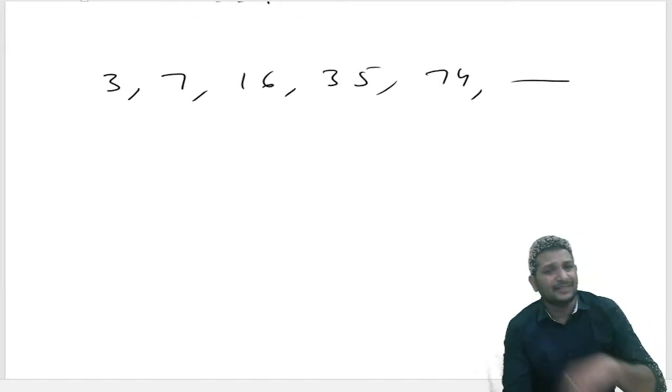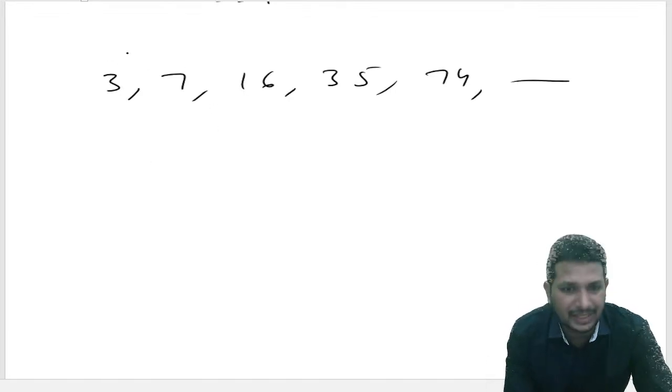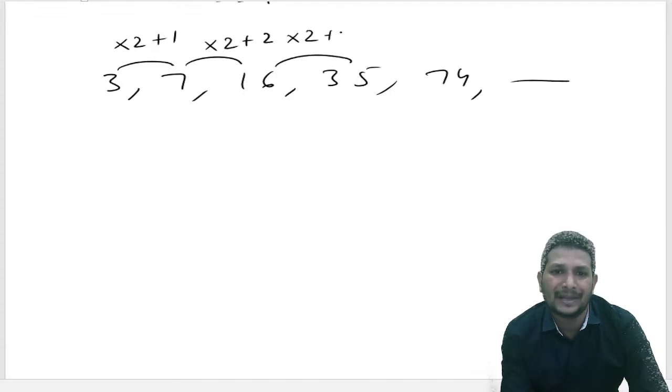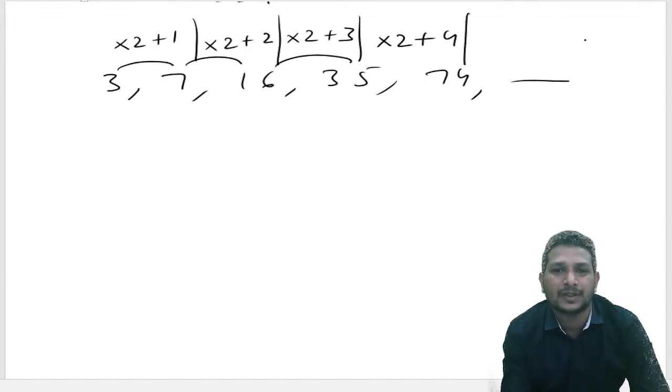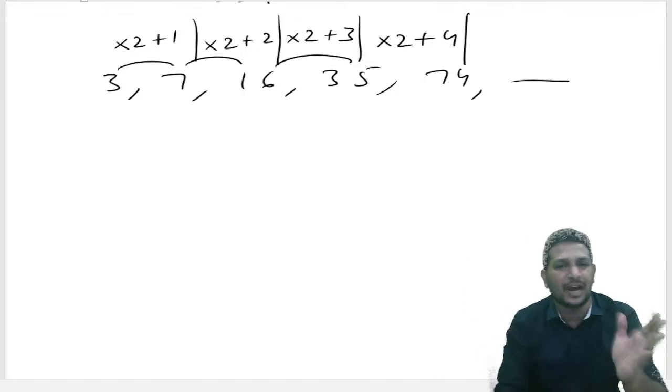If you check the differences, many might have done it differently. But look at this, I'm checking the logic. 3 into 2 plus 1, 6 plus 1, 7. 7 into 2 plus 2. 16 into 2 plus 3. Next, 35 into 2 plus 4. So it is multiplied by 2 and adding the consecutive numbers 1, 2, 3, 4.